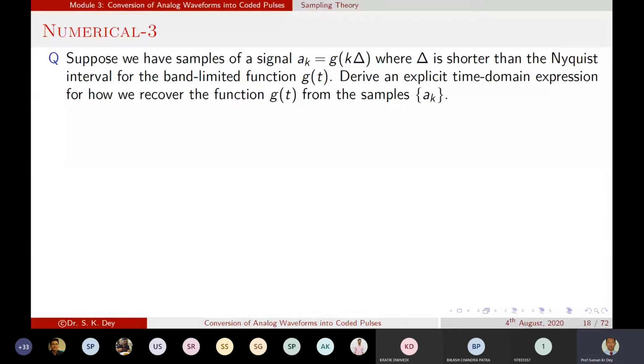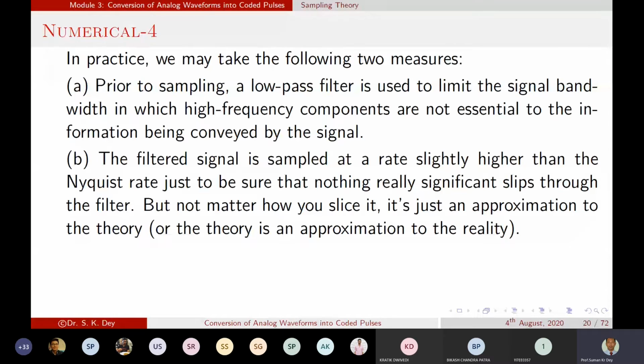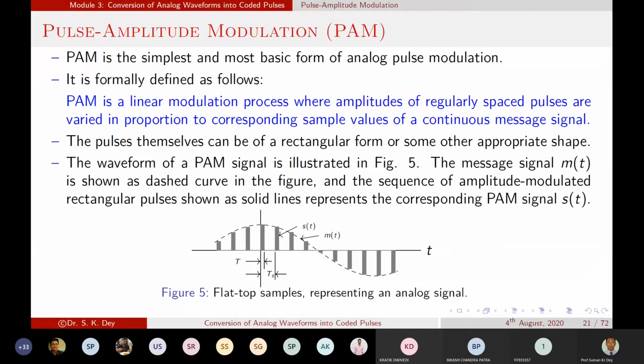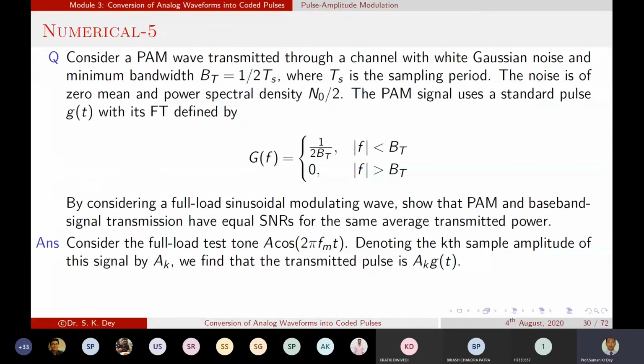So this is the next question. Okay, I think we can skip this one. You can do it yourself because I am going to solve some problems regarding this. This is also related to your earlier topic. Okay, so now let us do some numericals on PAM.